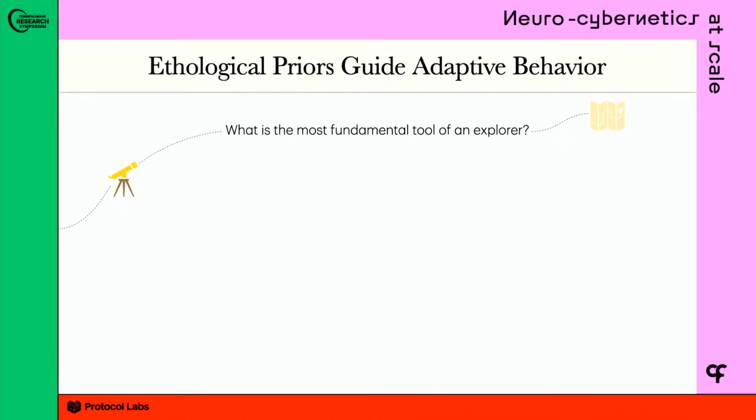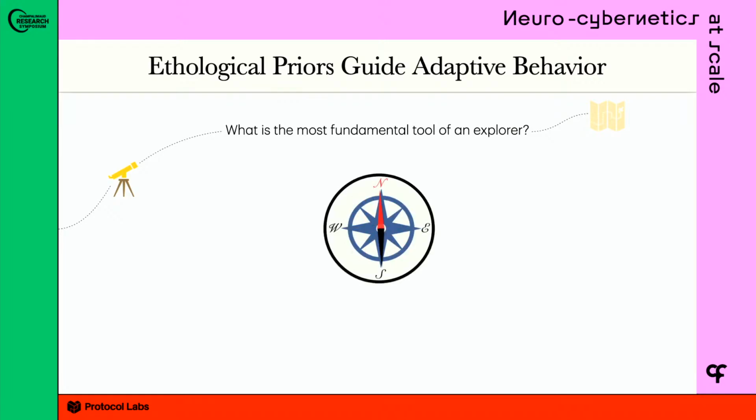Okay, so to take a step back and motivate how we thought about this algorithm, I just want to ask the question: what is the most fundamental tool of an explorer? If you were ever in the Boy Scouts or the Girl Scouts, or you just like camping or wandering around the world, you might know the most essential tool is a compass. So why is this so useful? Because it's a really low-dimensional, carry-in-your-pocket kind of signal that gives you a 1D way to explore the world relative to the ground truth, right? What is the ground truth? It's north. And so the question for animal exploration is, what is north for discovering new behaviors?